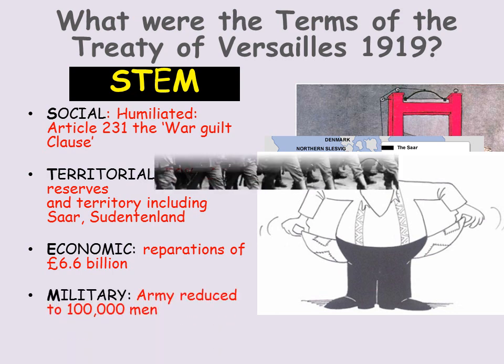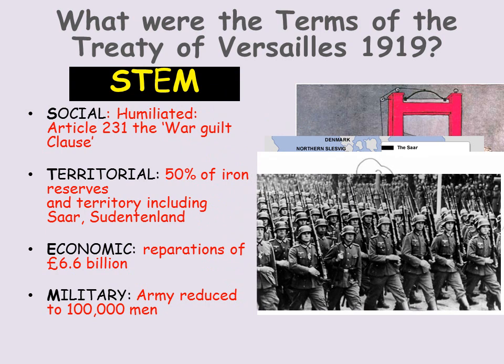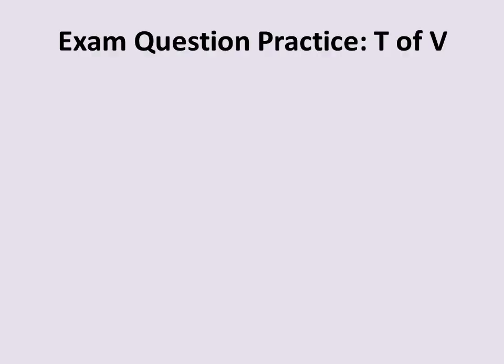And finally M, the military. The army was reduced to 100,000 men. Remember, that isn't very much at all. It had been in its millions. Loads of people lost their jobs. German soldiers were left jobless, and people were also left feeling like there was no protection for Germany, and Germany was vulnerable to attack itself.